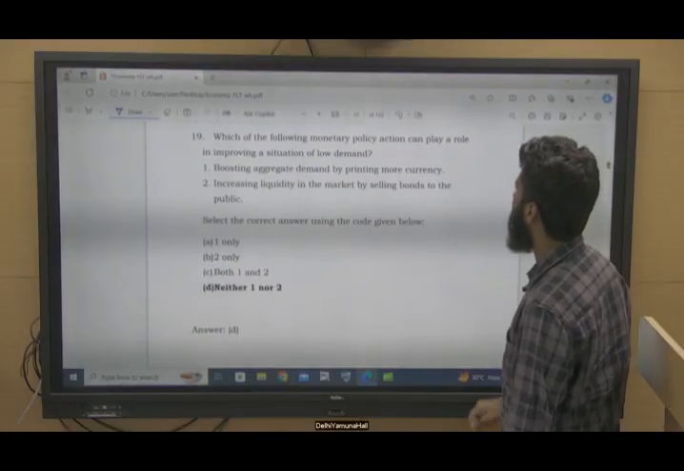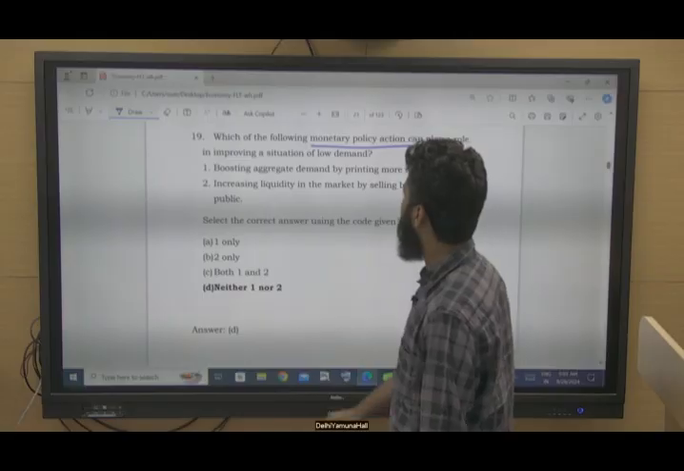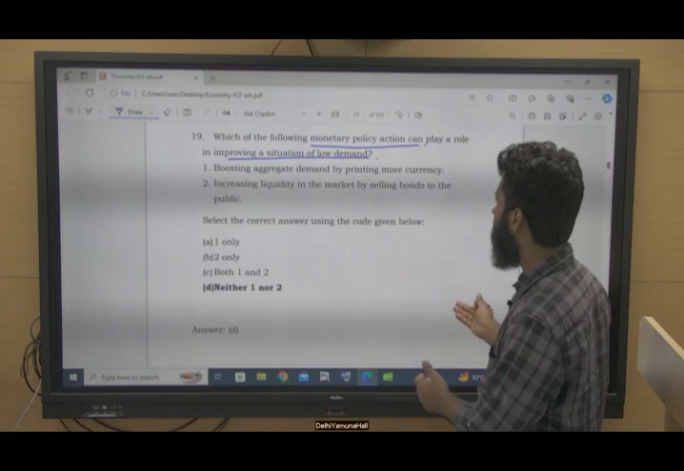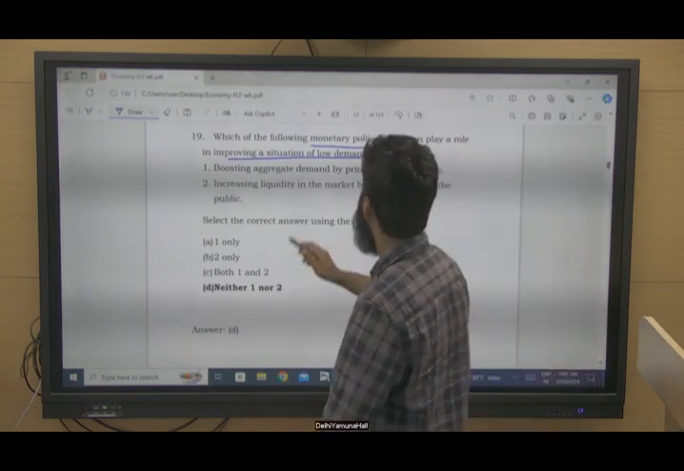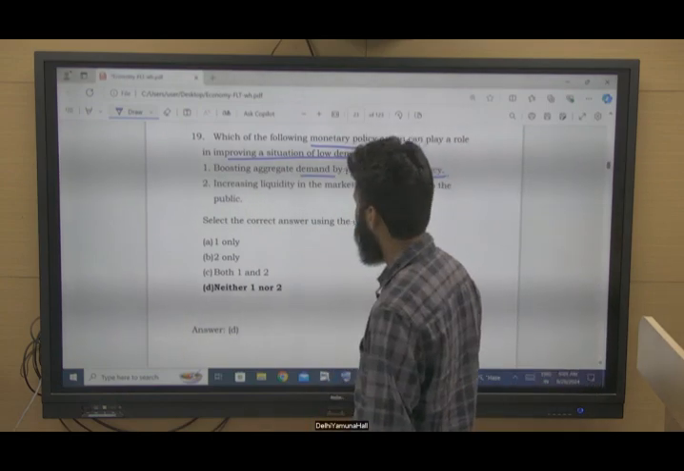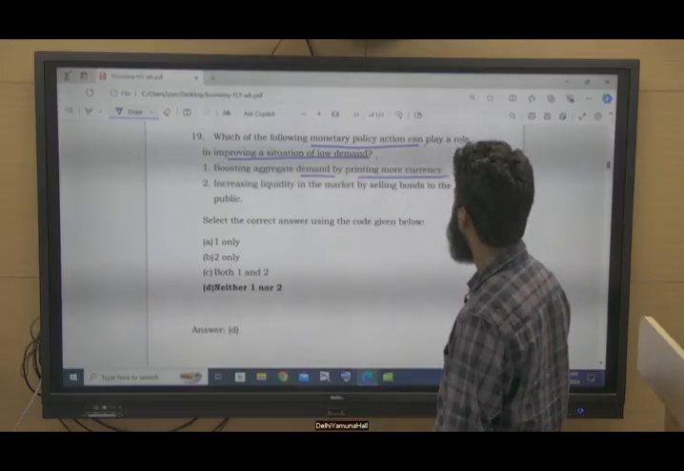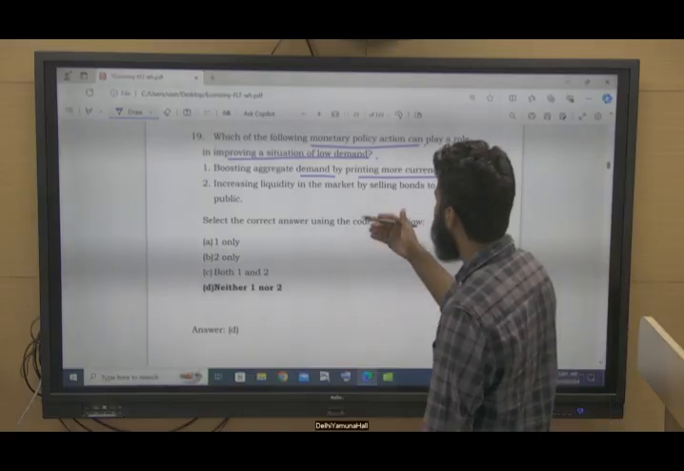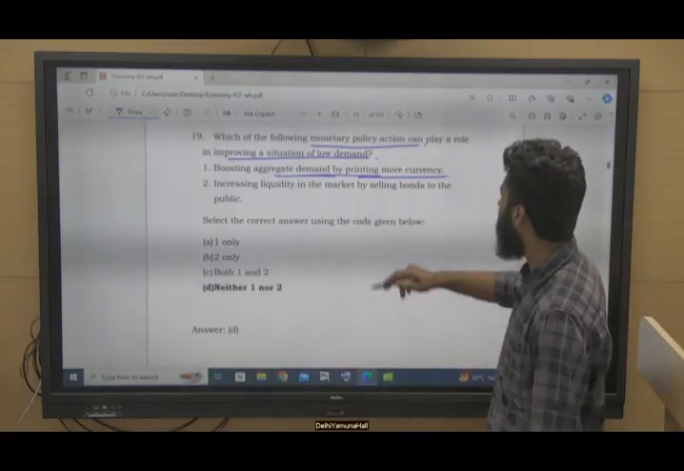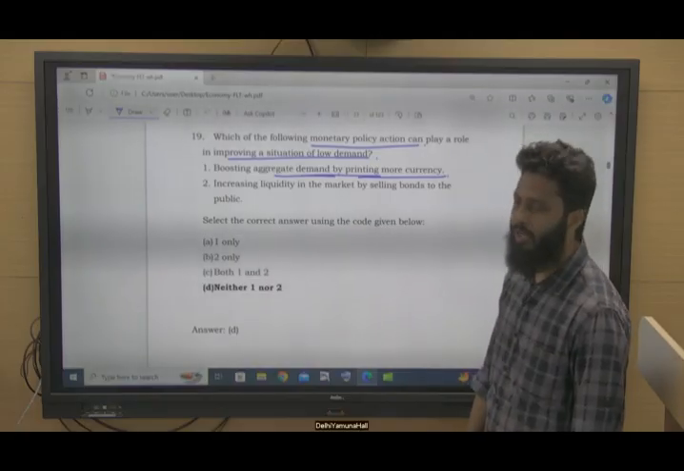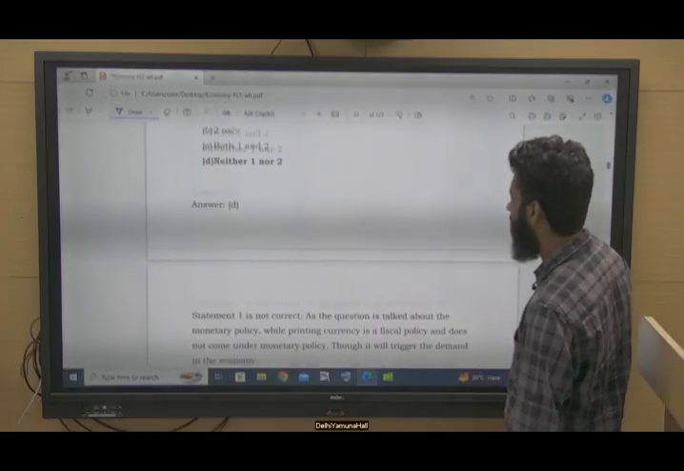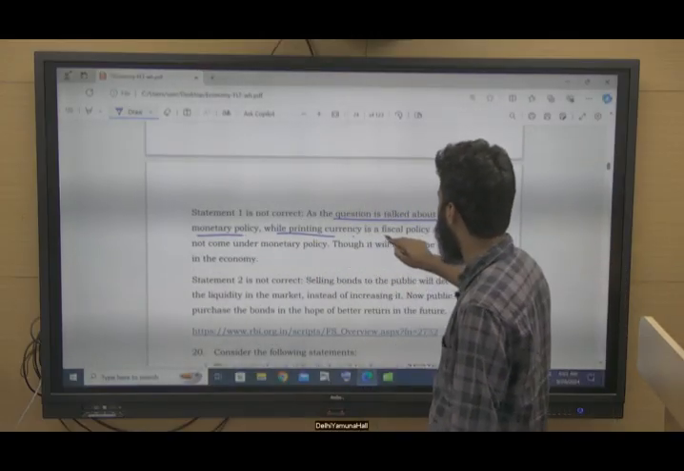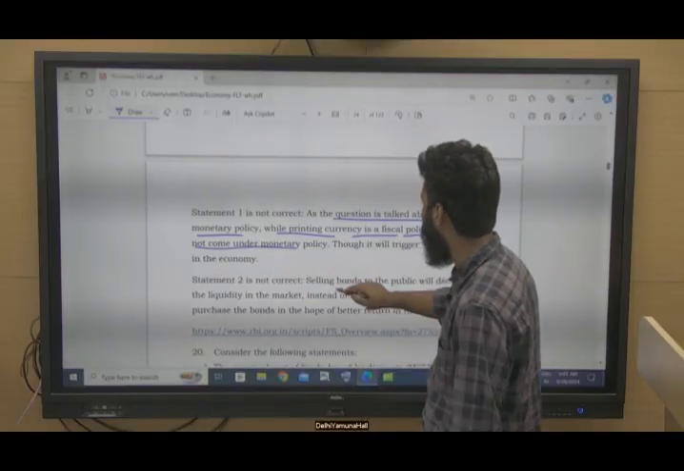Which of the following monetary policy actions can play a role in improving a situation of lower demand? So if the demand is low, which will help? Boosting aggregate demand by printing more currency. Now this cannot be done by the RBI, it will be a Government of India decision. Because the question is talking about monetary policy, while printing currency is a fiscal policy and does not come under monetary policy.